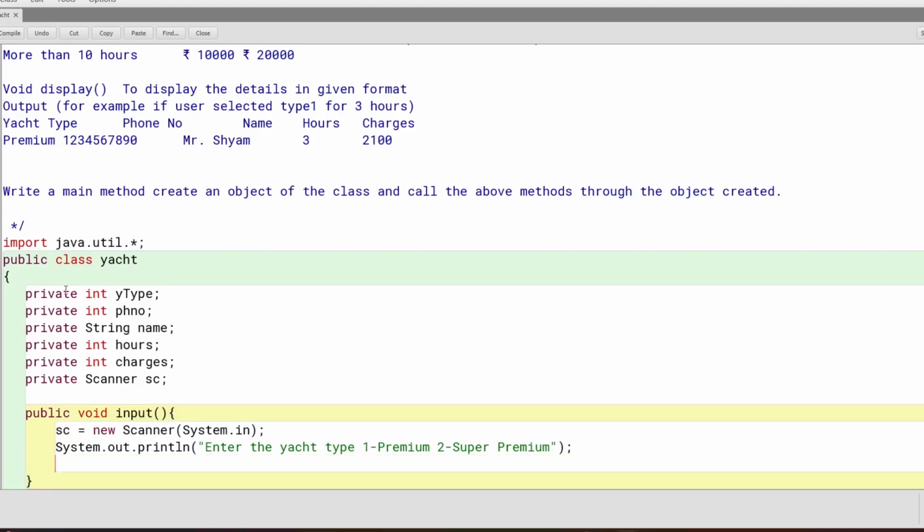And now yType is equal to sc.nextInt. That way we'll get the Yacht type.